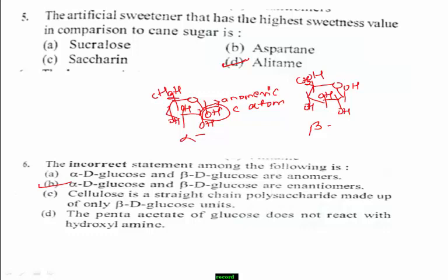But they given in option B, alpha D glucose and beta D glucose are enantiomers. This one is an incorrect statement. Which one is the right answer, students? Option B is the right answer.